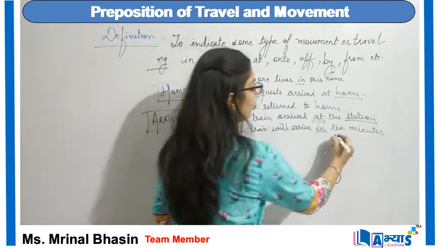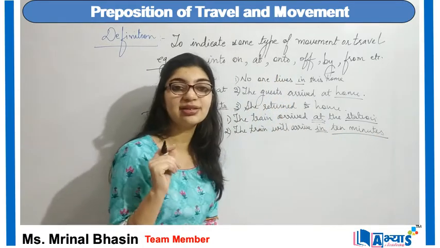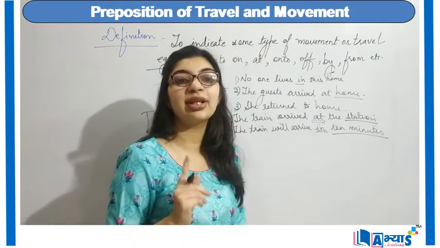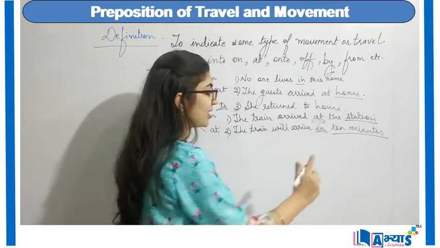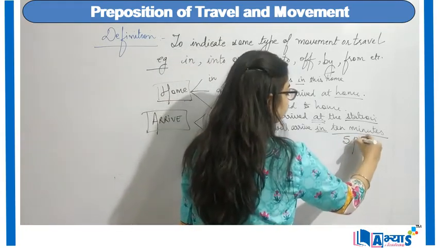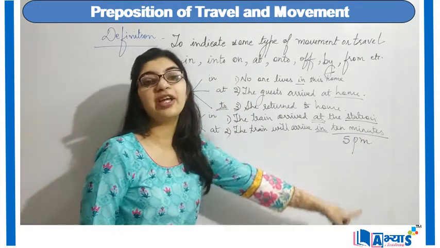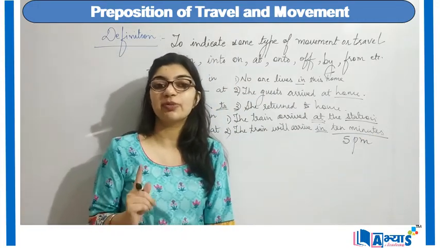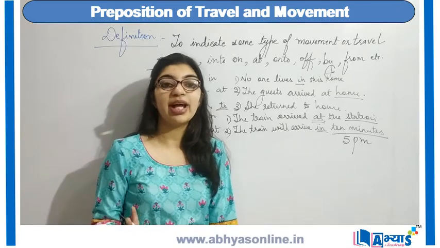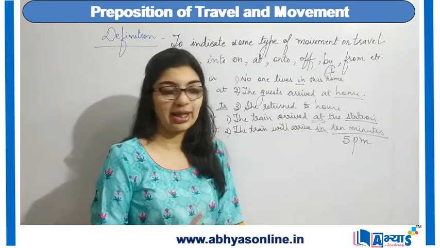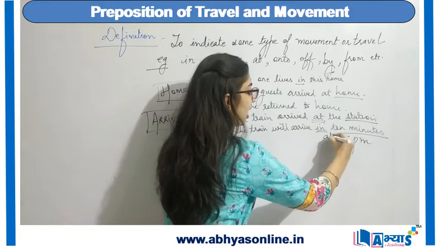Whenever I am not sure about the exact time, I am not mentioning the proper time. If I say 5 p.m. and I say the train will arrive in 5 p.m., that sentence will be wrong, because whenever I am specifying a particular time, I will always use at.